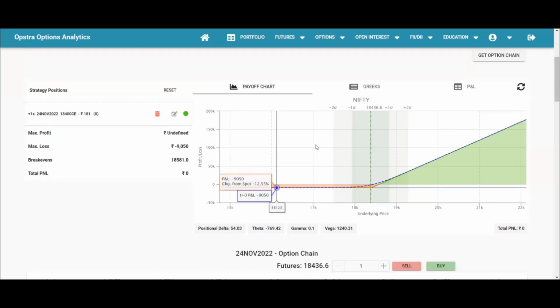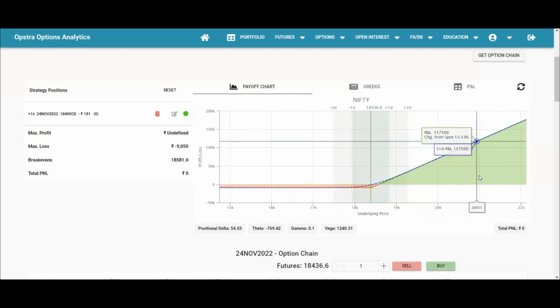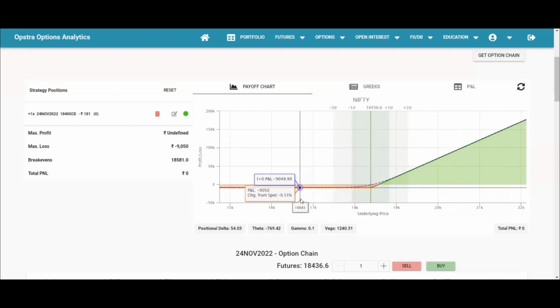So suppose the market is at 18,400, then at that point of time you're still not in profit, because you are yet to cover this 181 rupees. So when the market moves to 18,400 plus 181, that is 18,581, then you start to make profit, and the further the market moves, the more you are in profit. This is the profit that you can see, and as I mentioned, the loss is minimized.